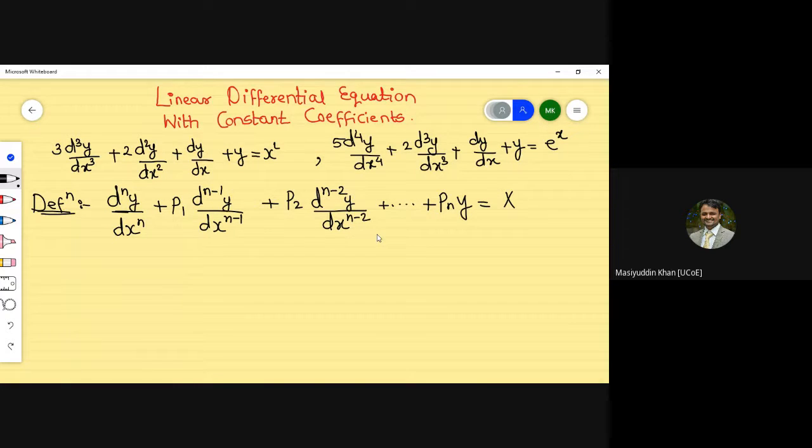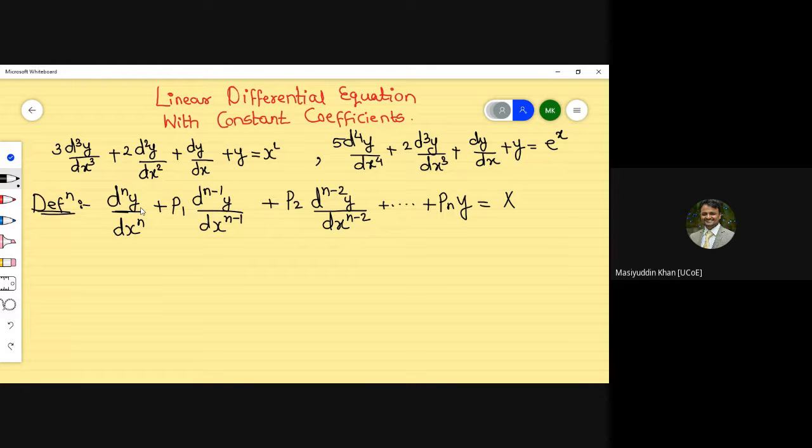Now, where P1, P2 and Pn are concerned, it's not like P1 means d raised to n minus 1 y. Here you will see that after 4 comes 3, and after 3 comes not 2 but directly 1. But according to that conclusion we wrote this step, meaning the first part is the highest power. You don't need to learn how to write it in which order; you will see the question, and according to that question we have to solve the problem, that's it. But I'm just explaining the definition for understanding purposes.